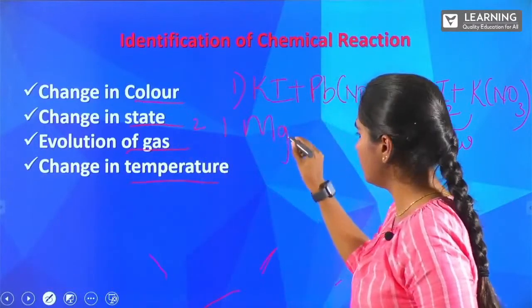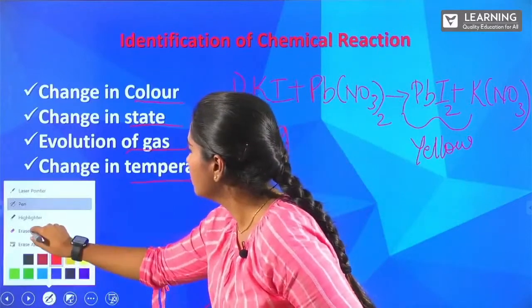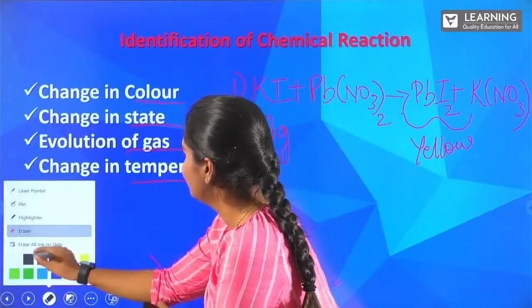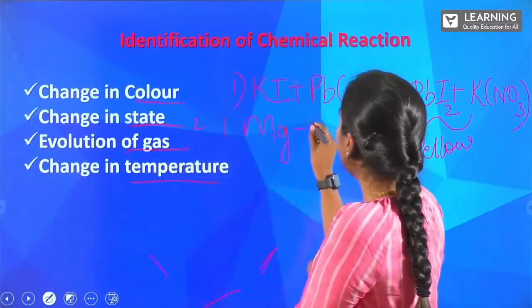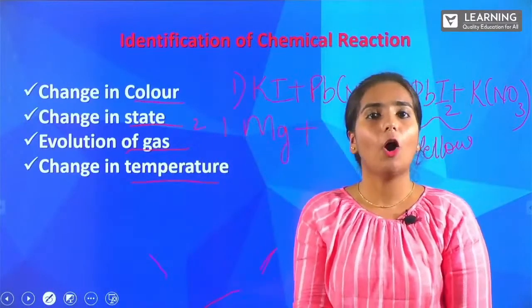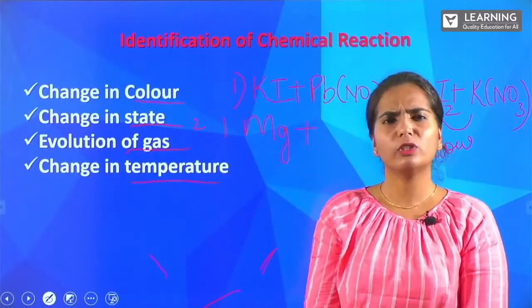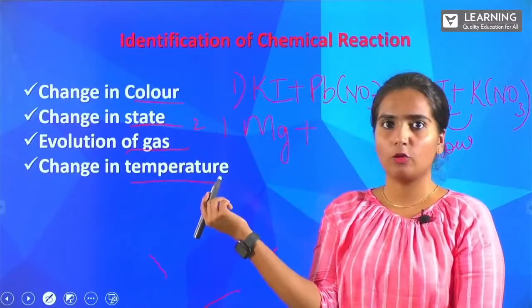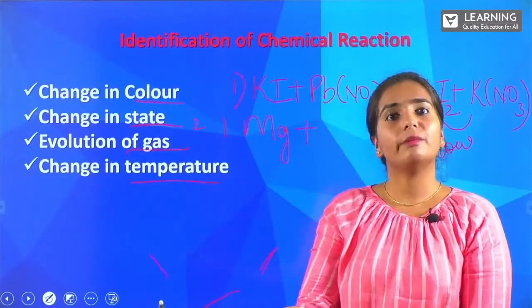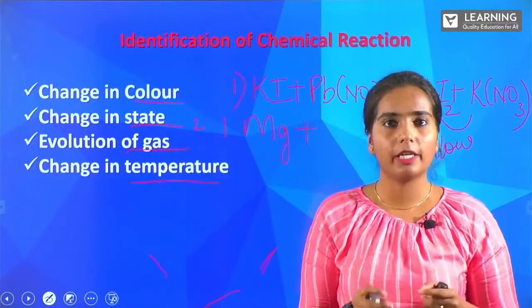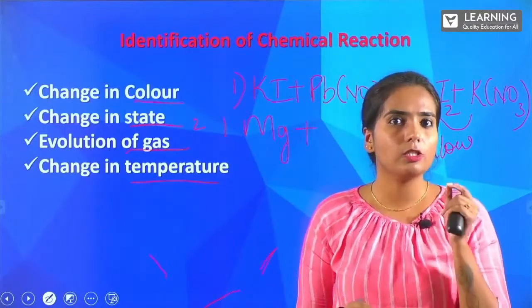Okay, let's continue. So when we are taking this, you can see 2 Mg, you are reacting it with oxygen, right? We learned this in our earlier examples. What did we learn? When you take the magnesium ribbon and treat it with oxygen, we are getting a solid powder.